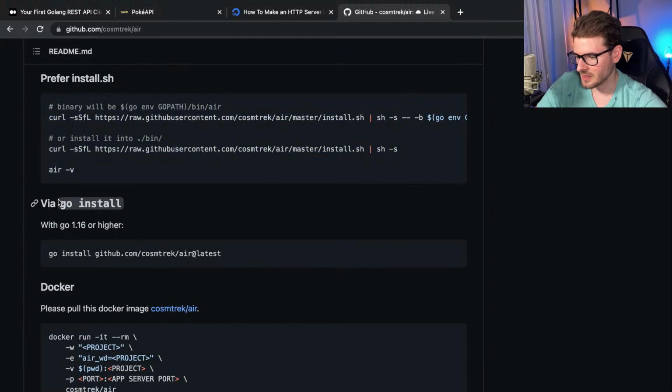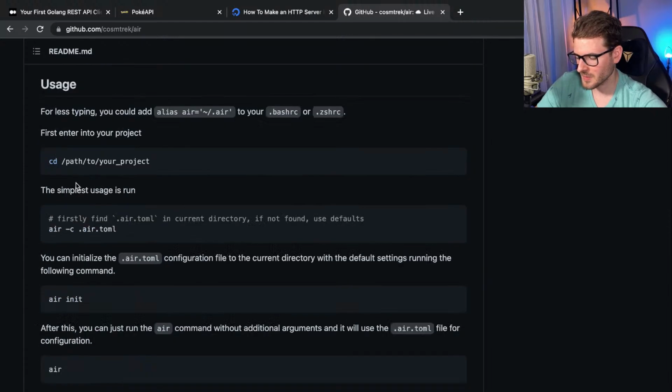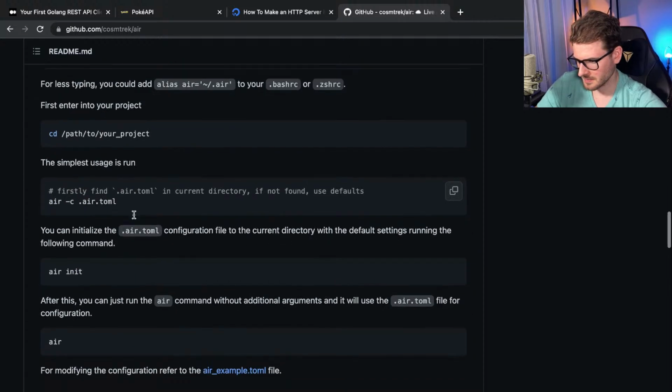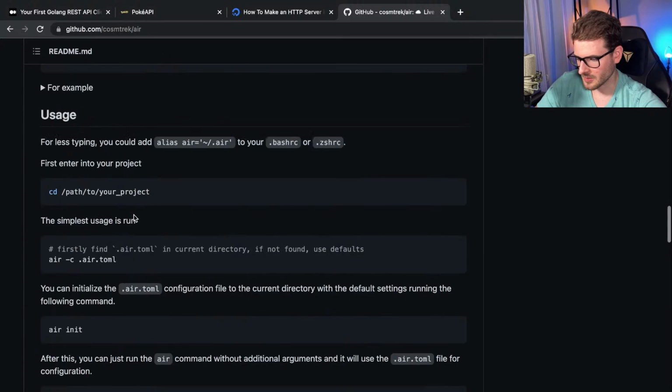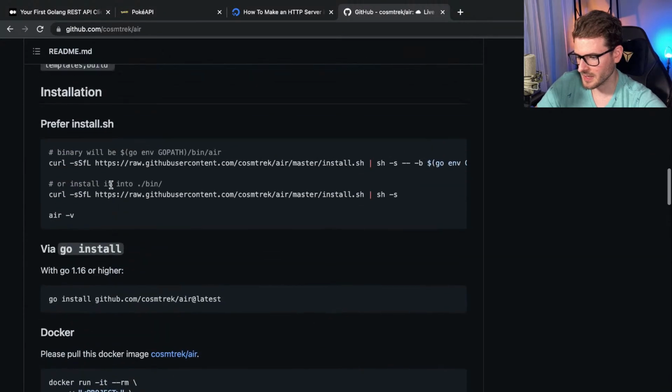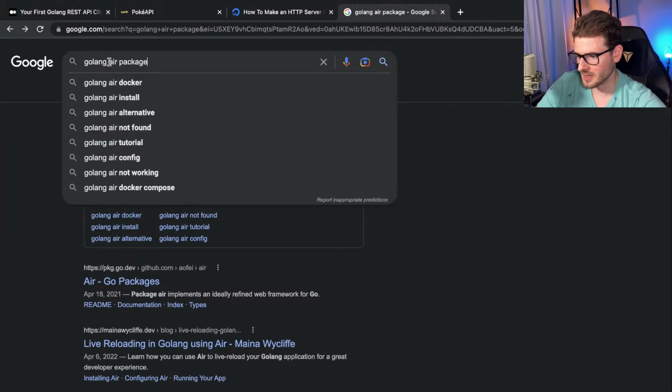You say Air, but then how do you run your Go script? Your Go script. Air. You know, this is so much more boilerplate than anything I've seen in JavaScript for like Nodemon. Okay, let me try something else.